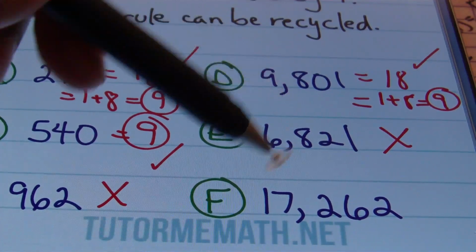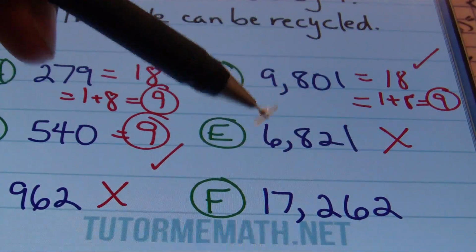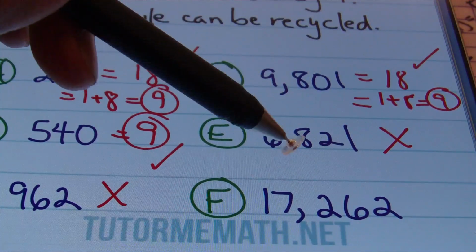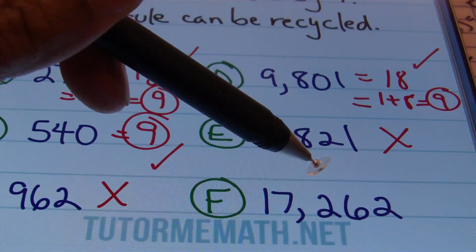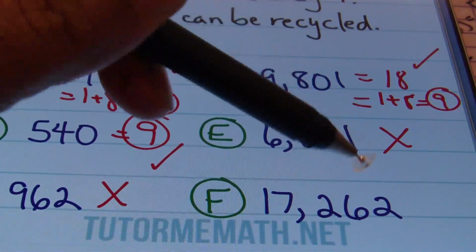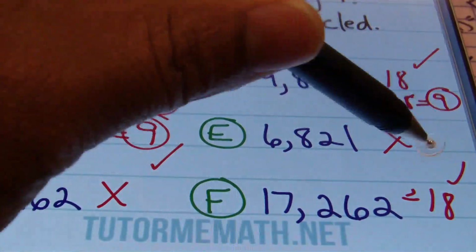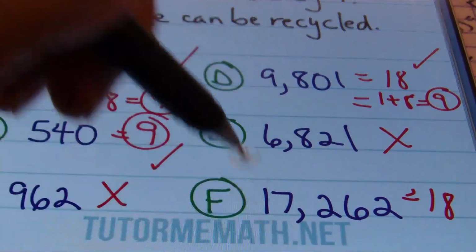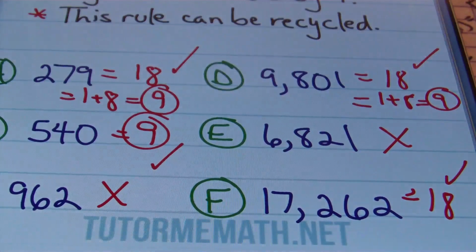Okay, let's see. We have 17,262. If I add the digits of this number, 1 plus 7 is 8. 8 plus 2 is 10. 10 plus 6 is 16. 16 plus 2 is 18. And oh yes, 18 is a multiple of 9. So that works out. Once again, here we go with the check marks. Okay, that's a little better.